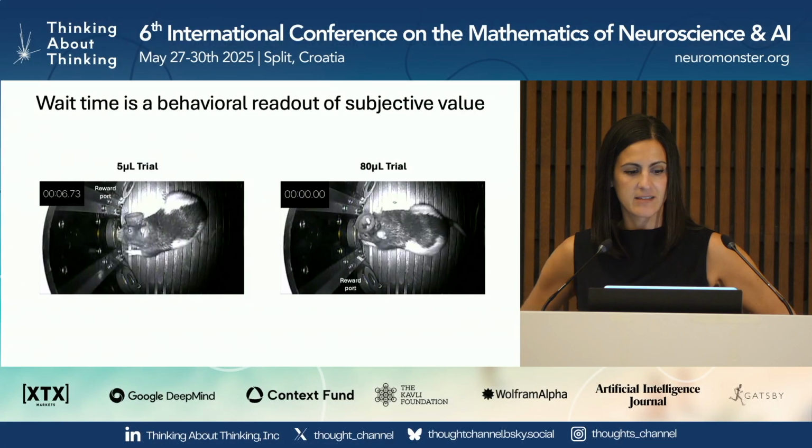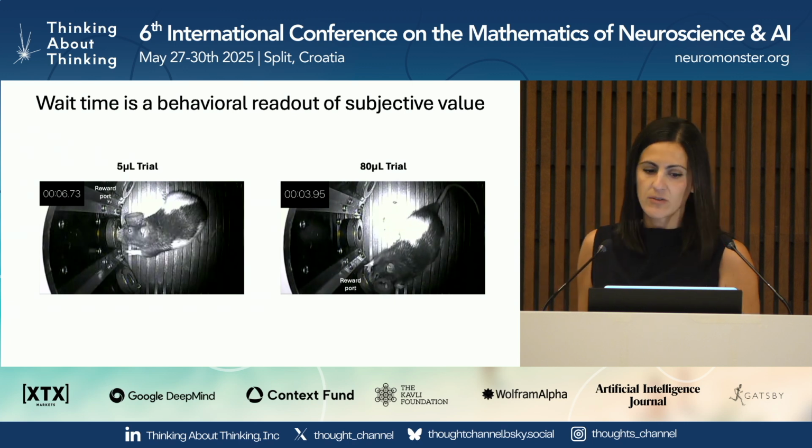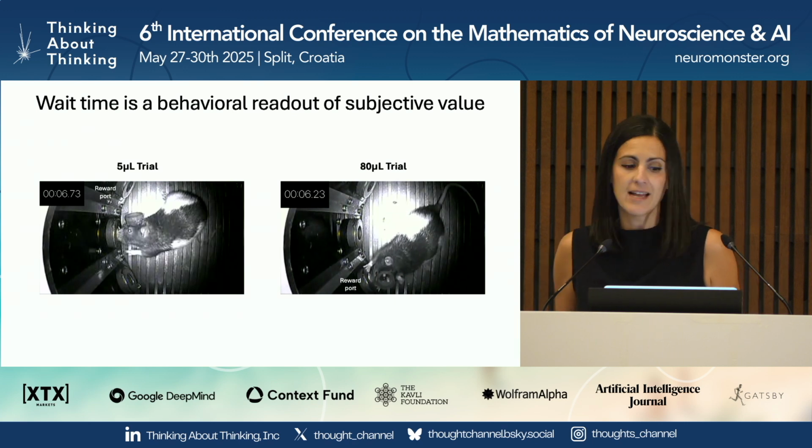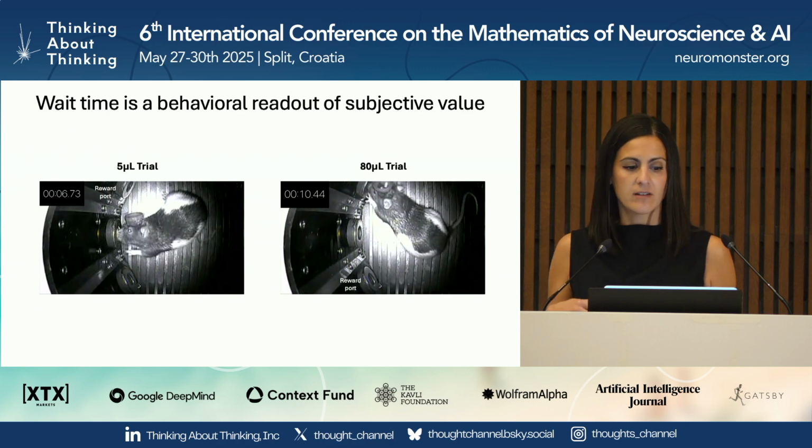This is the same rat, this time on an 80 microliter trial, and the reward port's on the other side on this trial. So 80 microliters is a lot of water for a rat. So you can see he's really perseverating in the poke. But this is also a catch trial, so he opts out at about 11 seconds.